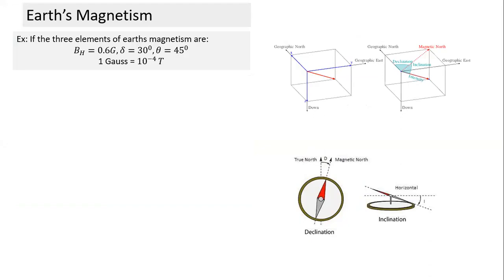Let's take this case here. So just take an example. Let's try and understand this example. Let's say the three elements of, what are the three elements of the Earth's magnetic field? What are the three elements given? BH is given as 0.6 G. 0.6 G is Gauss, which is a unit commonly used. One Gauss is equal to 10 to the power minus 4 Tesla. Okay, I think it's good to remember this. And the angle of declination is 30 degrees. The angle of dip is 45 degrees. So do we understand?